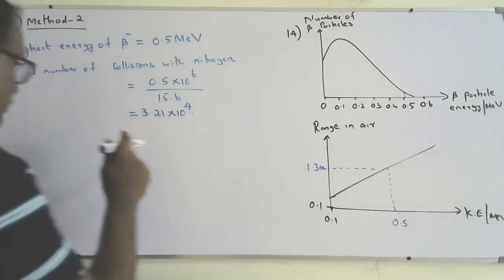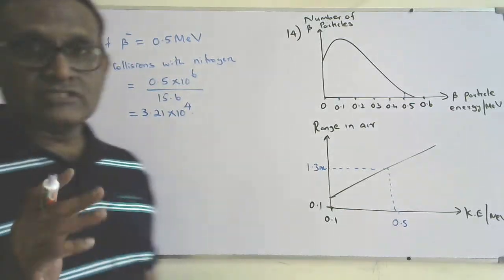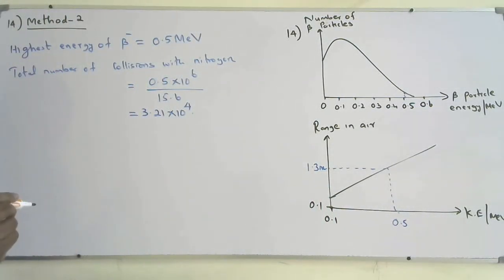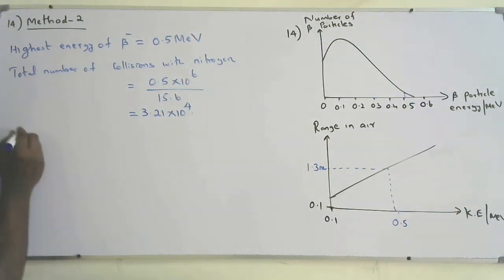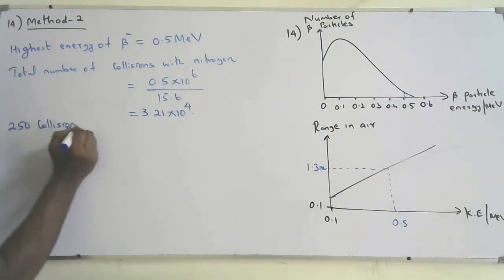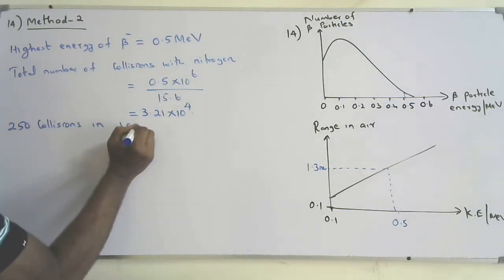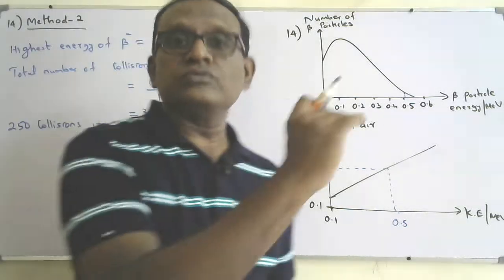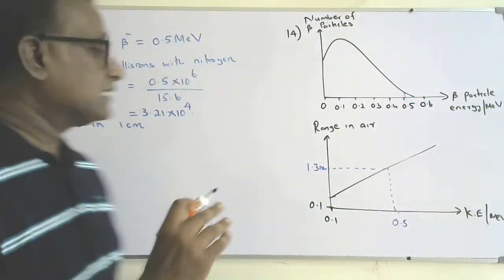Now, we know that 250 collisions will be produced in 1 centimeter. So this number of collisions, how much distance should it travel to produce such collisions?